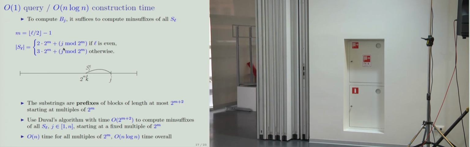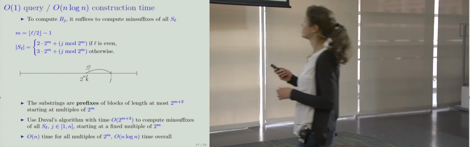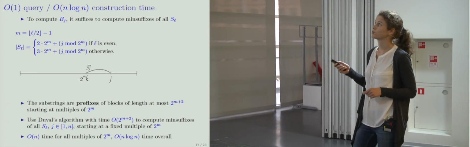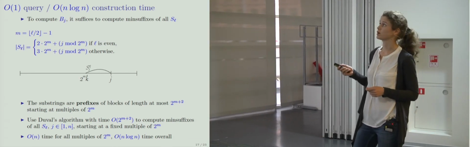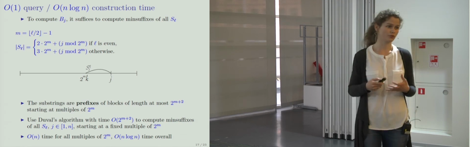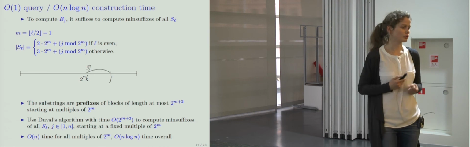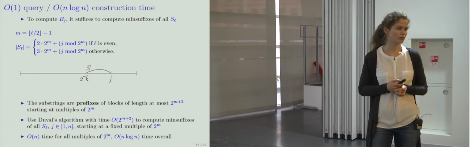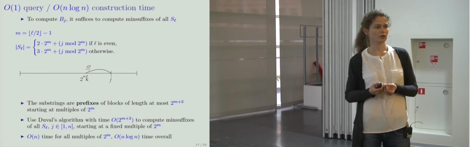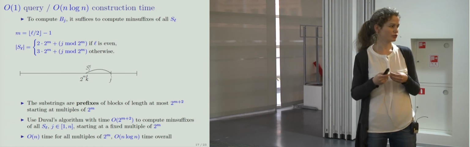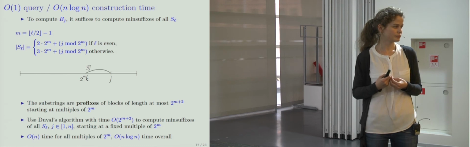So take a look at the second term. We need it so that all canonical substrings for a fixed m will start at multiples of 2 to the m. So many canonical substrings will start at the same position. They will be prefixes of each other.